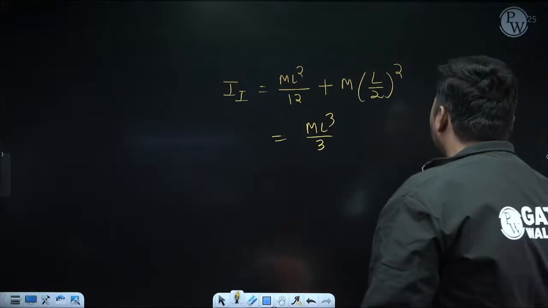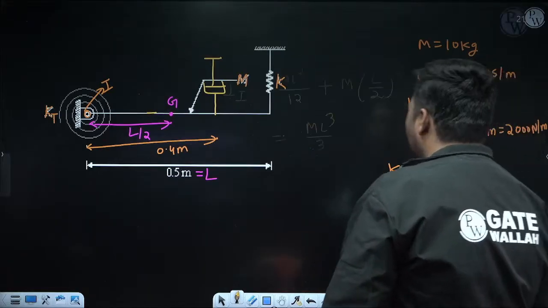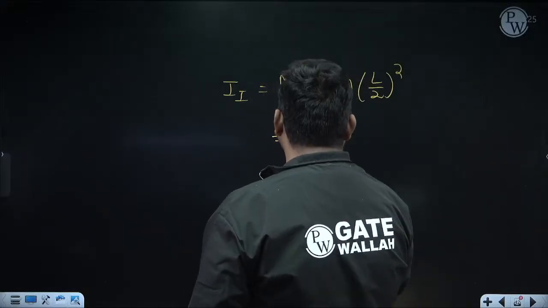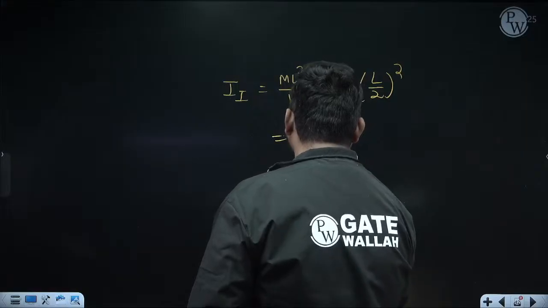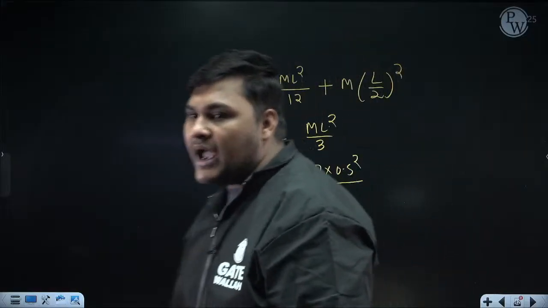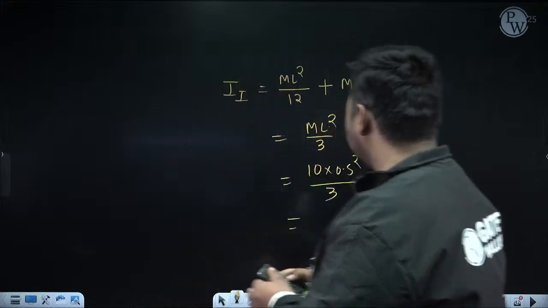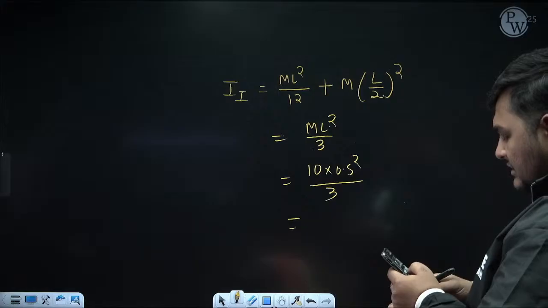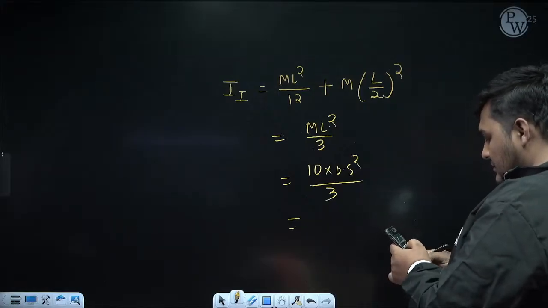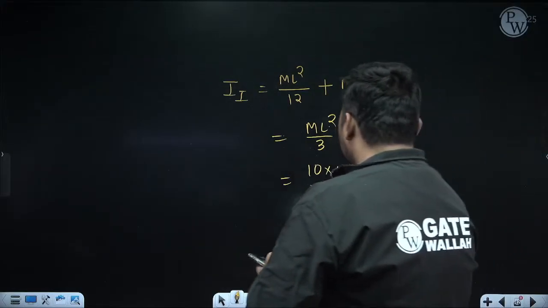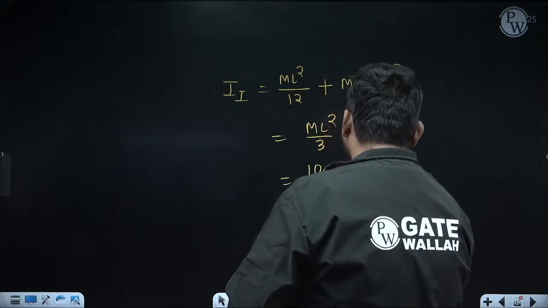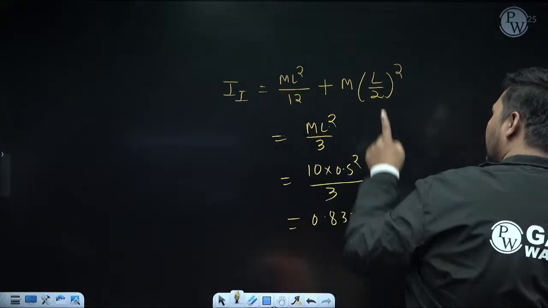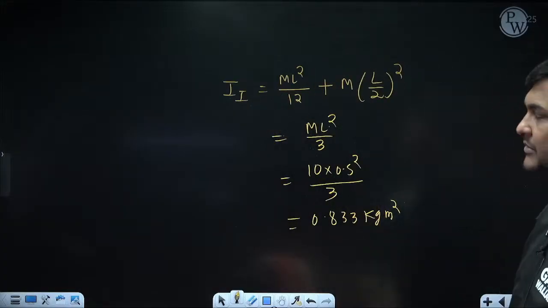And here m is 10 kg, L is 0.5 meter. So, ultimately, it will be ml square by 3, that is 10 into 0.5 square divided by 3. So, how much is I about the I center coming for this rod? 10 into 0.5 square divided by 3. It is coming 0.833 kg meter square. If you put the value directly, you will get the same answer. So, this is I about the I center.